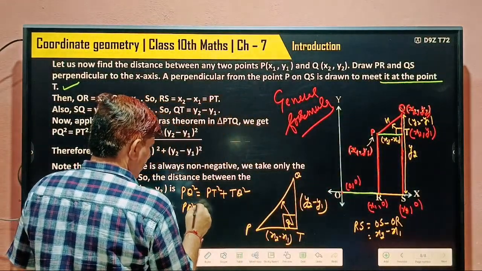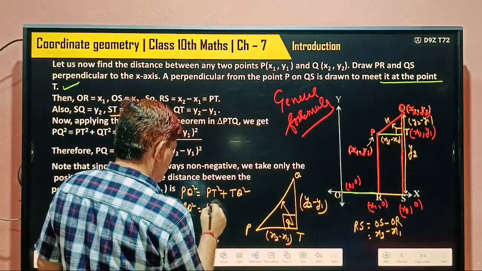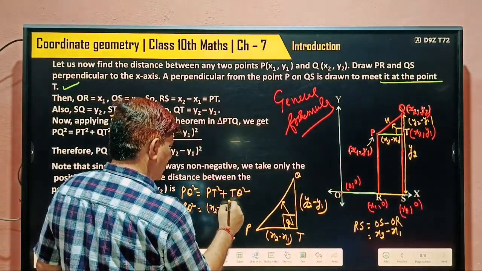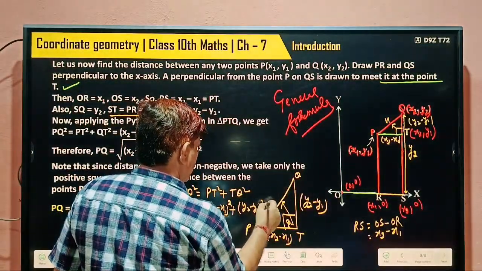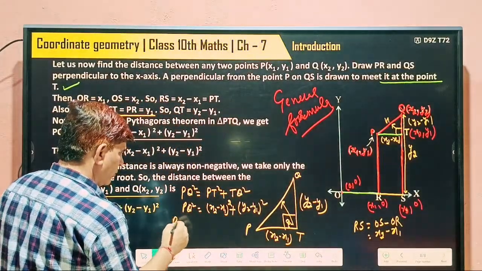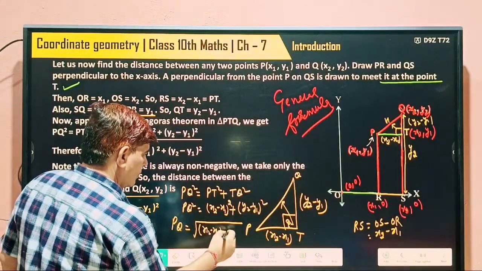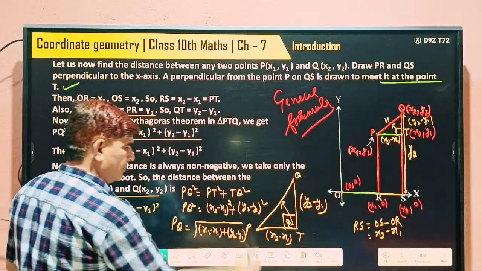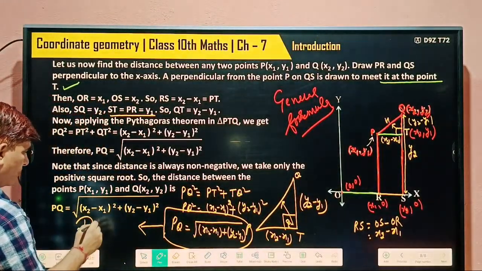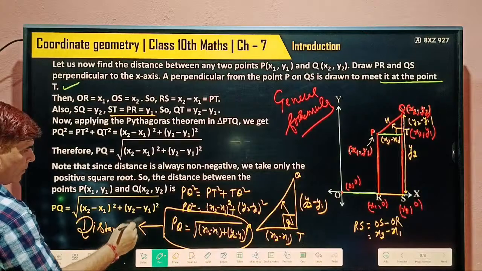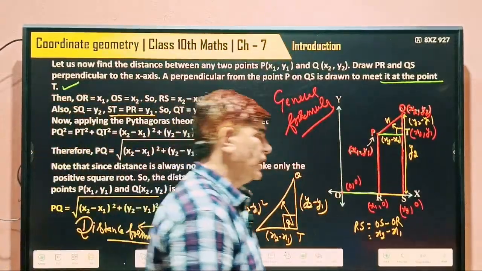PQ square equals PT square plus TQ square. What is PT? x2 minus x1 squared, plus TQ, y2 minus y1 squared. Taking the square root on both sides, PQ is equal to the square root of (x2 minus x1) squared plus (y2 minus y1) squared. And this is known as the distance formula.